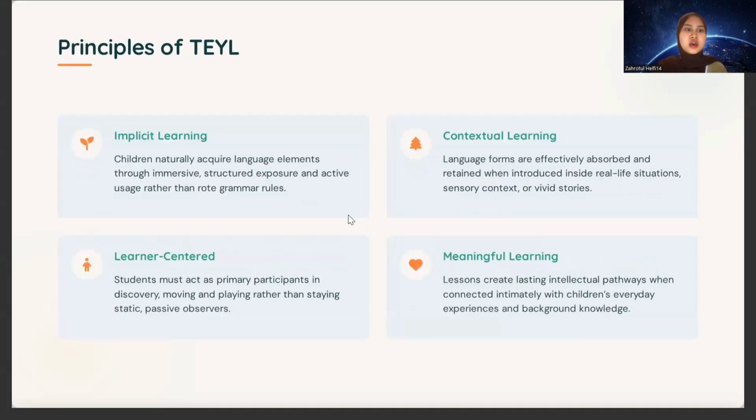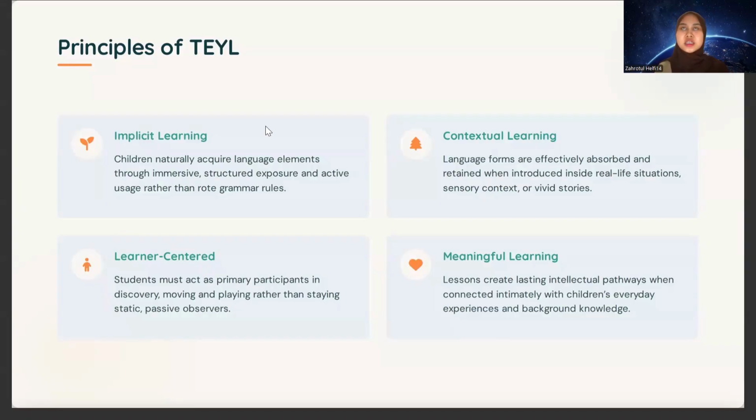So the next slide is the principles of TEYL. There are four principles of TEYL: implicit learning, contextual learning, learner-centered learning, and meaningful learning. Okay, the first one is implicit learning. Children naturally acquire language elements through immersive, structured exposure and active use rather than rote grammar rules.